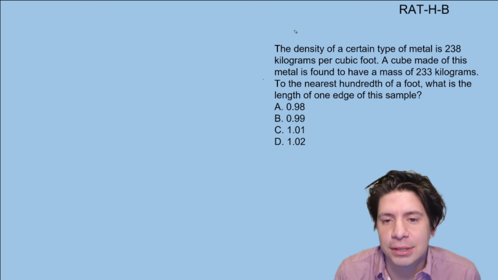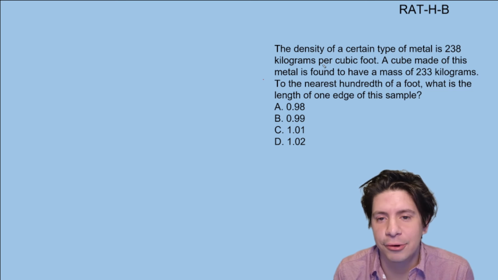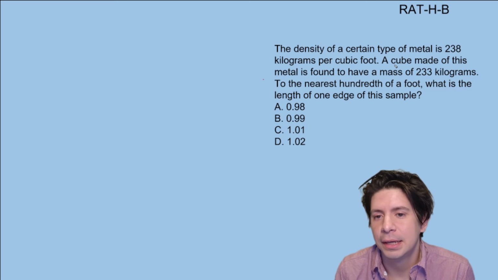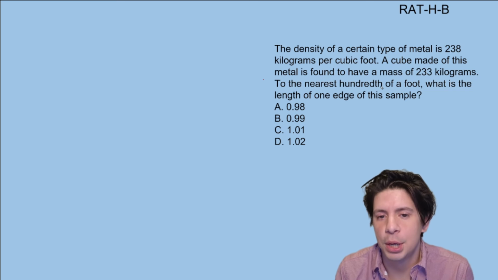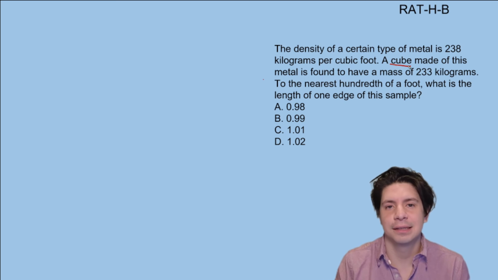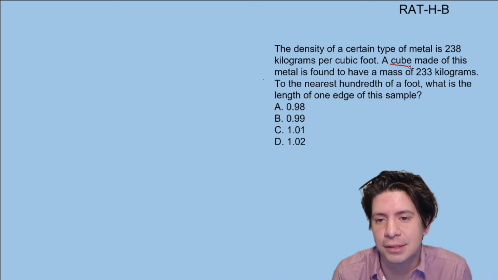Okay. So here the question is: the density of a certain type of metal is 238 kilograms per cubic foot. A cube made of this metal is found to have a mass of 230 kilograms. To the nearest hundredth of a foot, what is the length of one edge of this sample? So we're told that it's a cube, right? That should hint that we're already talking about shapes and geometry, right? Three-dimensional geometry, because a cube is a three-dimensional object.